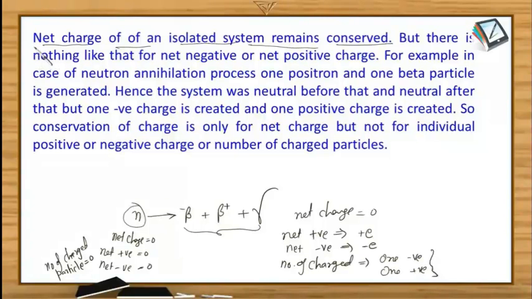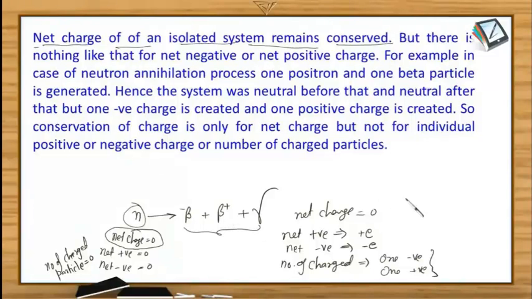So again, just understand this fact that the total charge of an isolated system remains conserved, and that is only for the net charge of the system, not individually the positive or the negative charge. So have you got this point that we can take a guarantee of the net charge conservation, but in this process, as you have seen, total positive charge can change, total negative charge can change, even the number of charged particles can also change, because we have produced two particles having charge. So net charge is guaranteed for an isolated system.